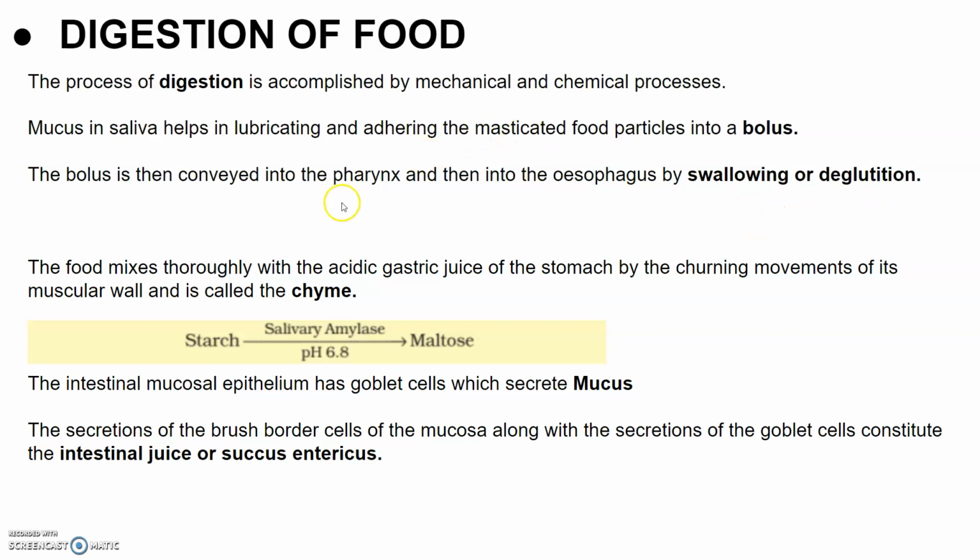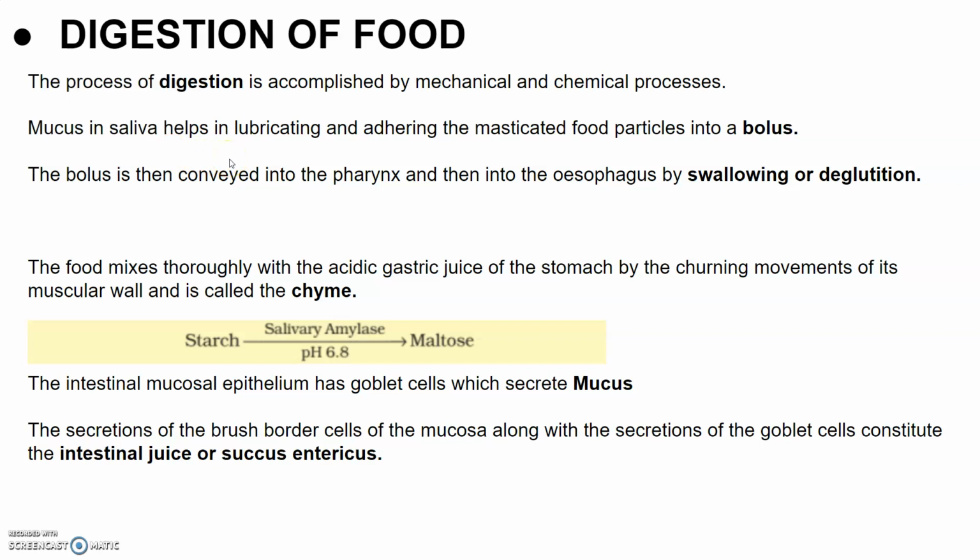The saliva which is secreted into the oral cavity contains various electrolytes like sodium ions, potassium ions, chloride ions, bicarbonate ions, and enzymes, salivary amylase and lysozyme also. So the chemical process of digestion is initiated in the oral cavity by the hydrolytic action of the carbohydrate splitting enzyme, that is salivary amylase.